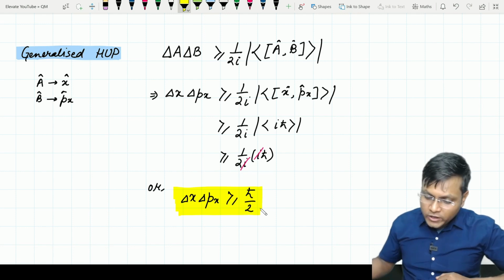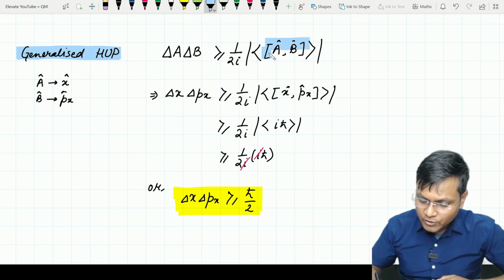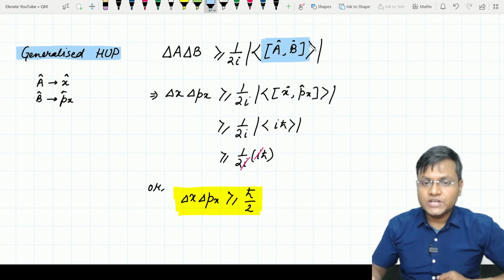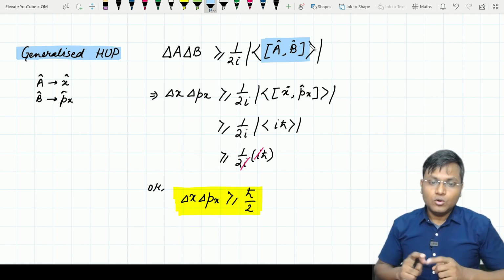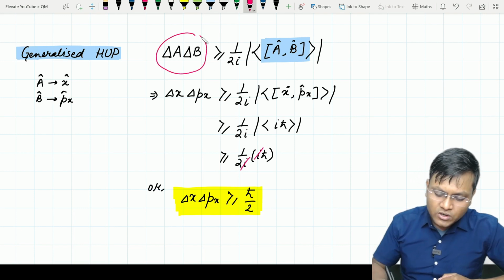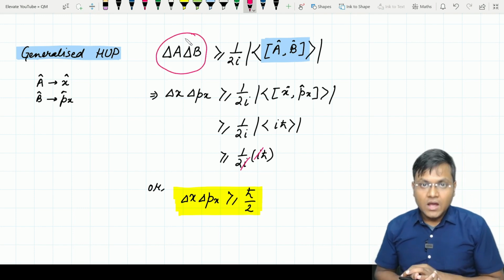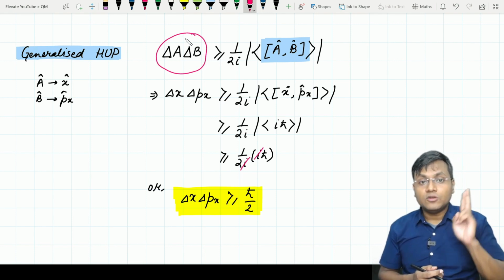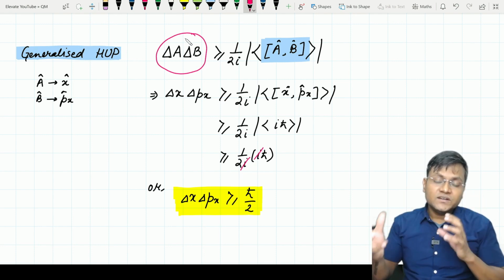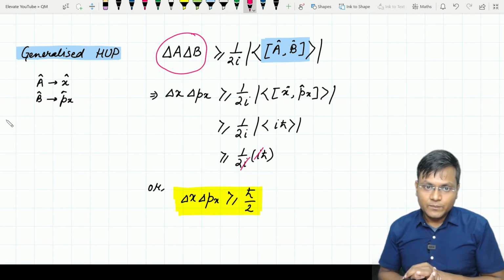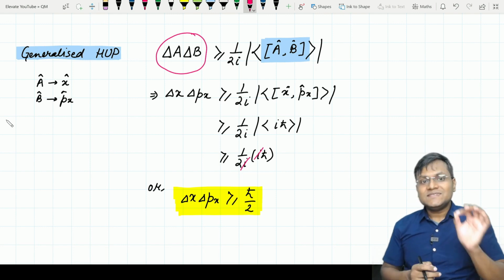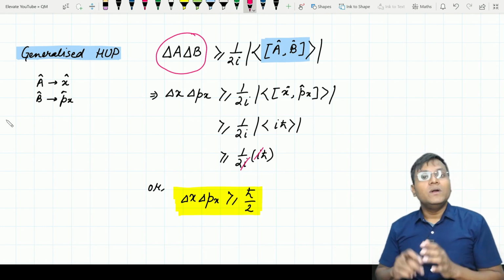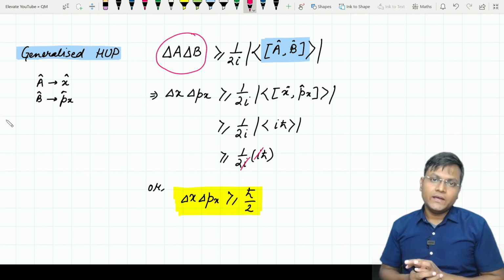In fact, कोई भी commutator अगर हो आपके पास, if there is a commutator, any commutator associated with any two operators A and B corresponding to physical quantities in quantum mechanics, and if that commutator is non-zero, that means there is a corresponding Heisenberg's uncertainty principle associated with them. अगर कोई दो ऑपरेटर है जिनका कम्यूटेटर नॉन जीरो है, that means their uncertainties will be inversely correlated to one another. That means किसी भी physical system में दोनों को absolute accuracy के साथ measure नहीं कर पाएंगे. This is the physical significance of what commutators mean and what they signify in quantum mechanics.